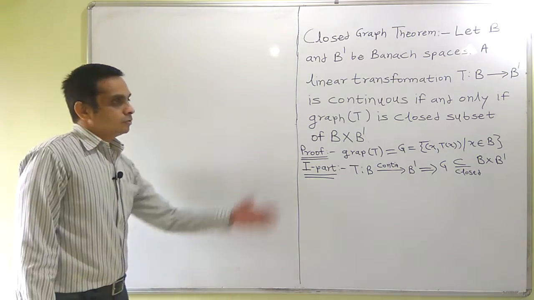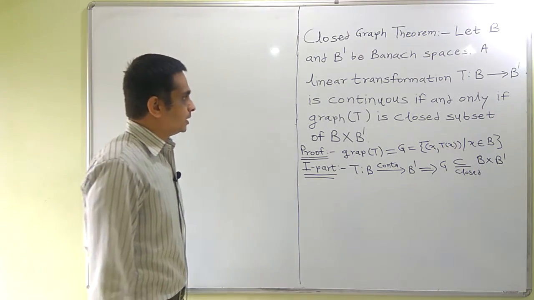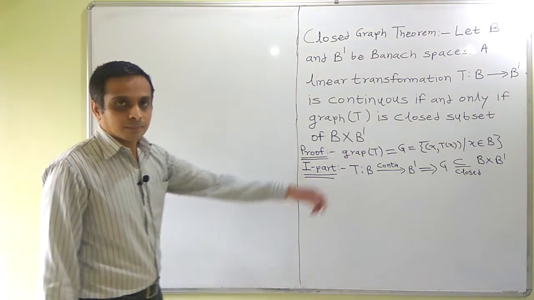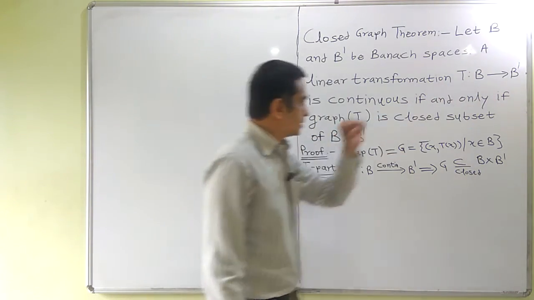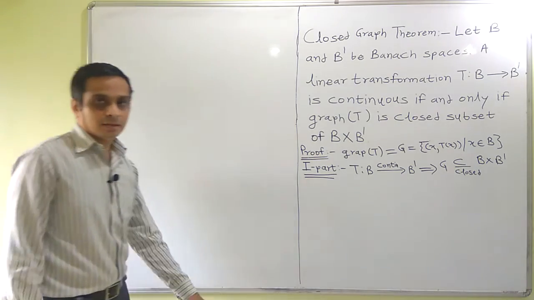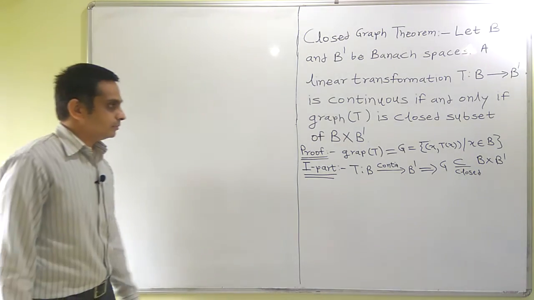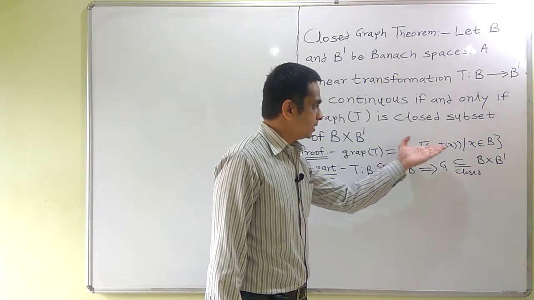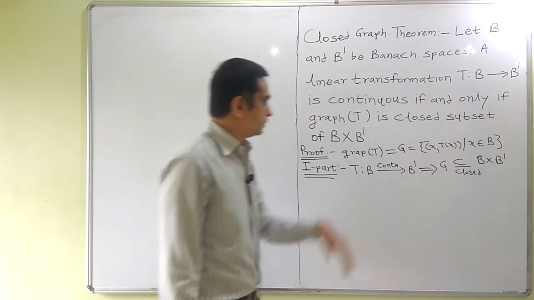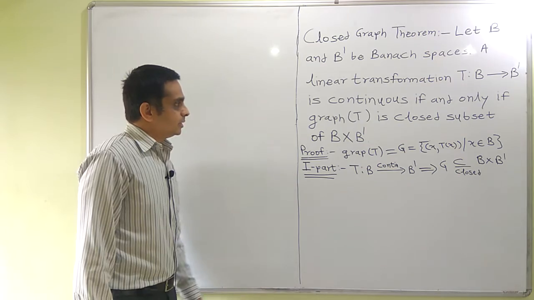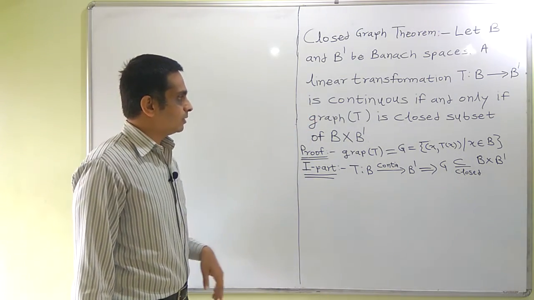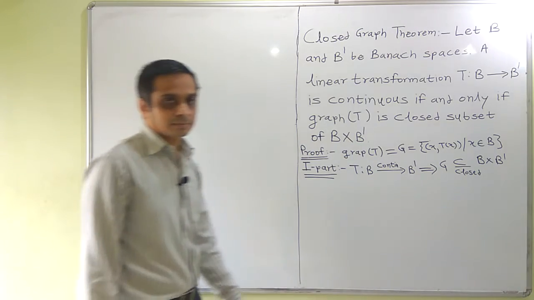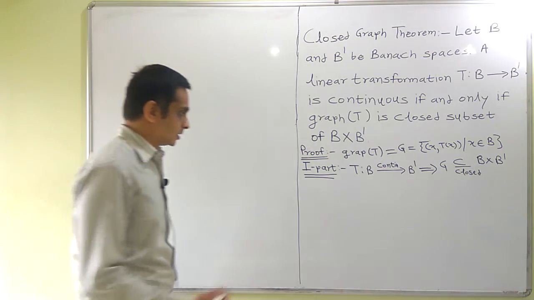Recall the statement of closed graph theorem. T is linear transformation from Banach space B to B dash, and graph of T is collection of all pre-images and images, all these ordered pairs. Then T is continuous if and only if graph of T is closed subset of B cross B dash. So we are done with first part.